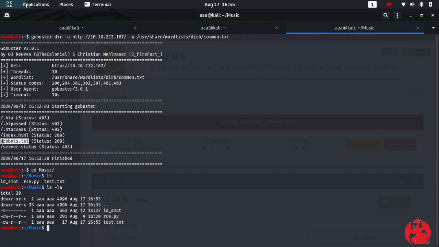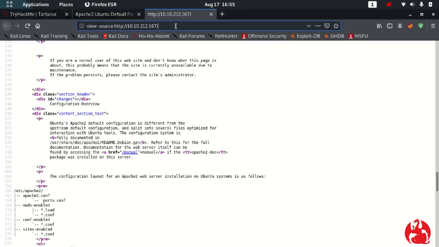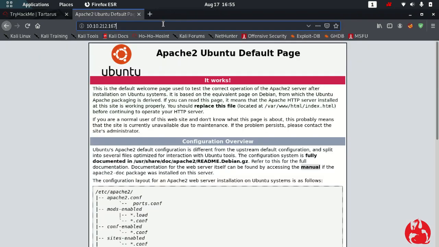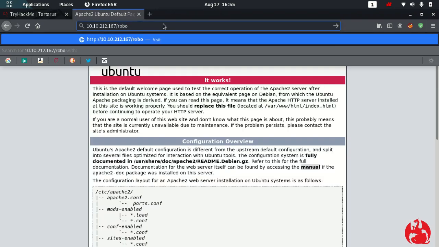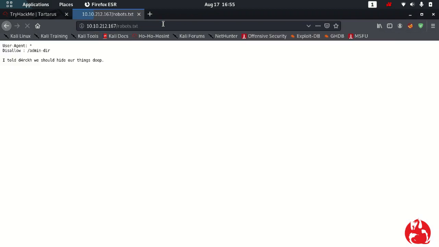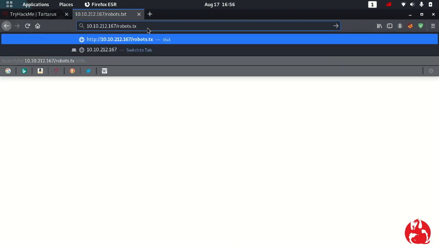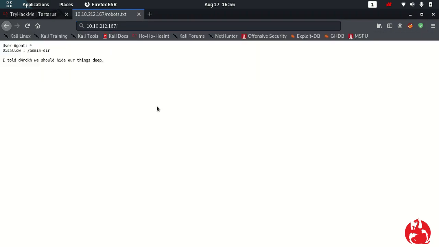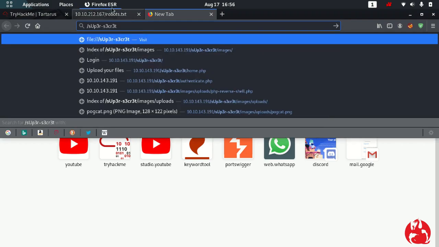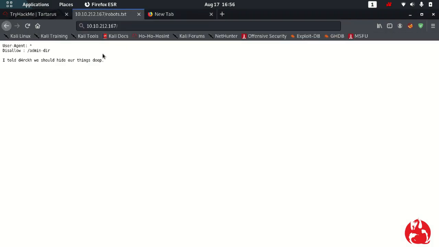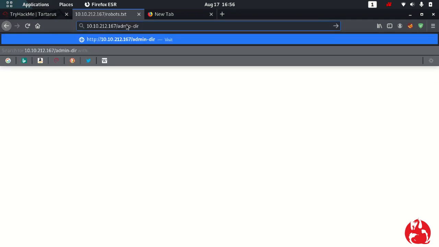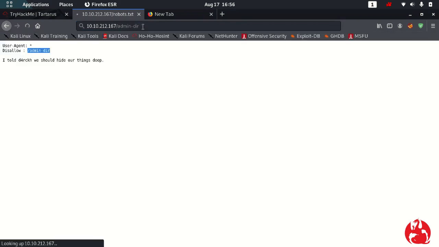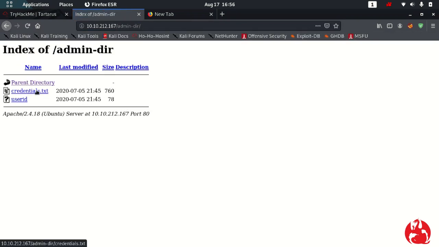It says that there is something known as /robots.txt. So over here, if I go to /robots.txt, it should show up. See, disallowed admin directory, so I'm not allowed to go. It kind of revealed information which it should not have revealed. It tells that the crawler is not supposed to go to the admin directory, but now I'll go to the admin directory, and yes, I got both of these credentials.